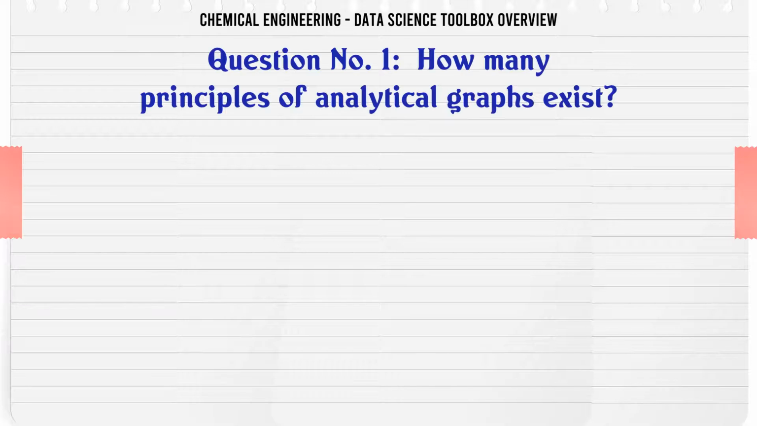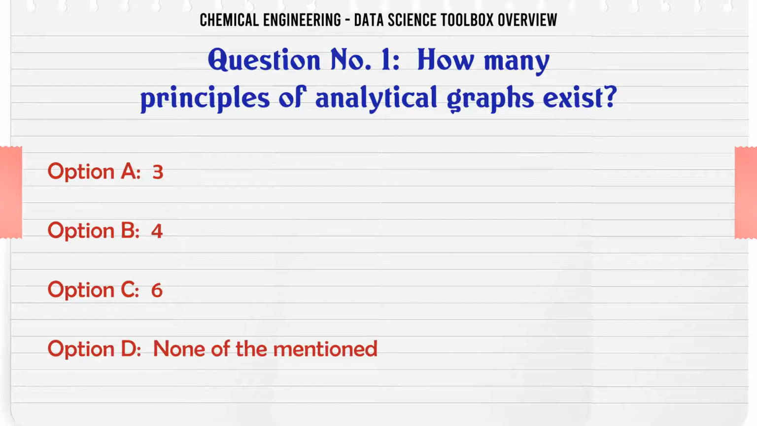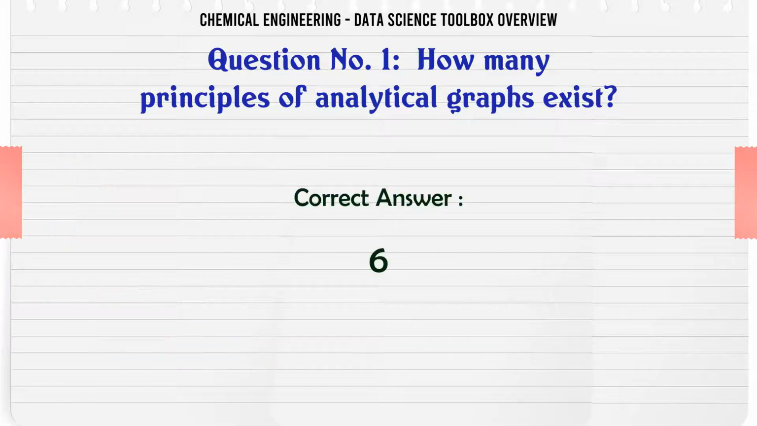How many principles of analytical graphs exist? A. 3. B. 4. C. 6. D. None of the mentioned. The correct answer is 6.